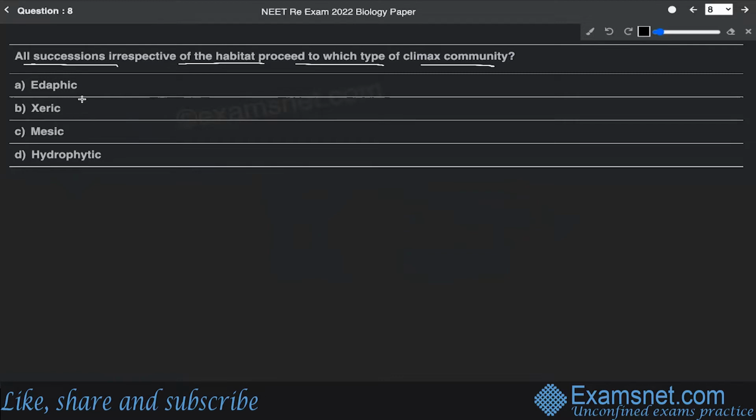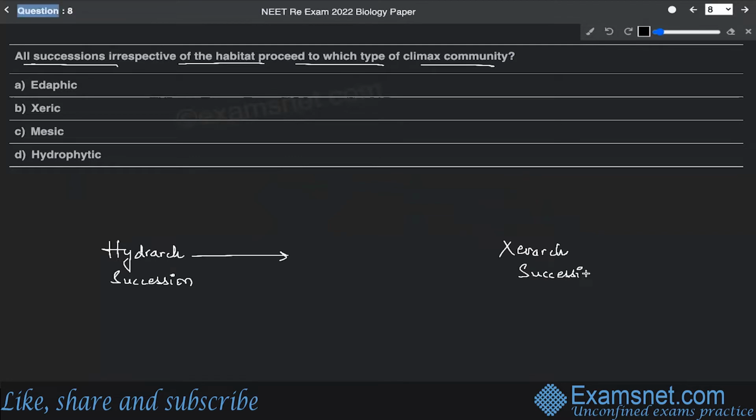One is called the hydrarch succession and the other is called the xerarch succession.